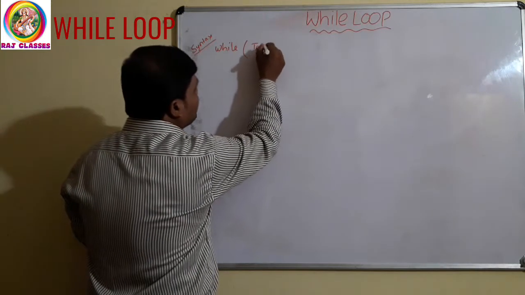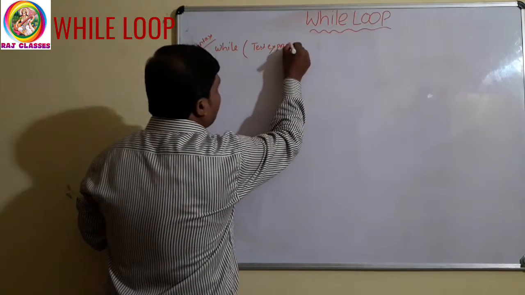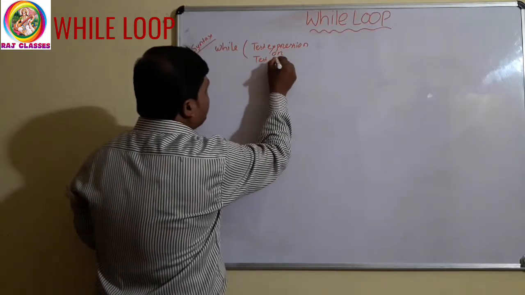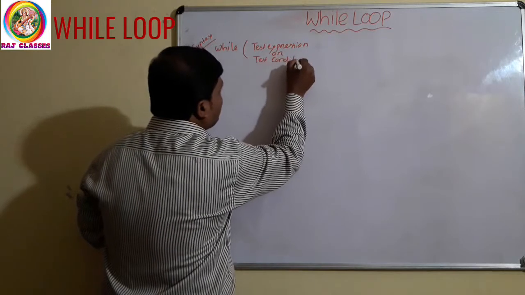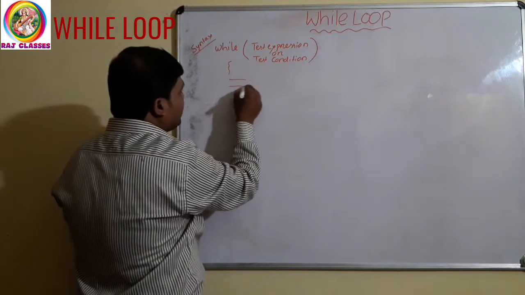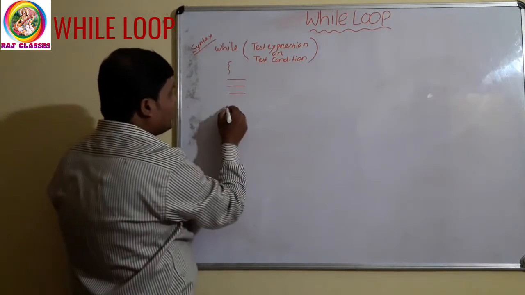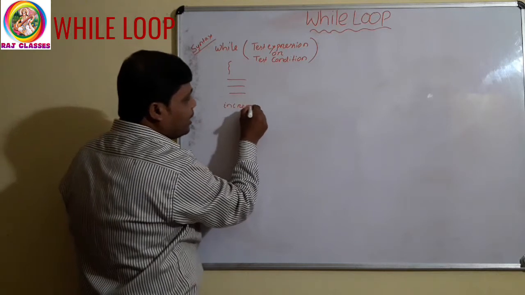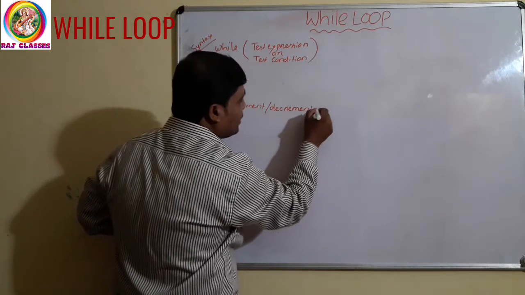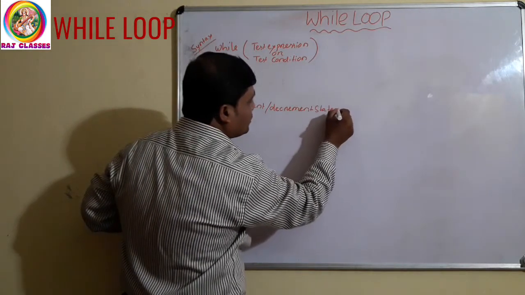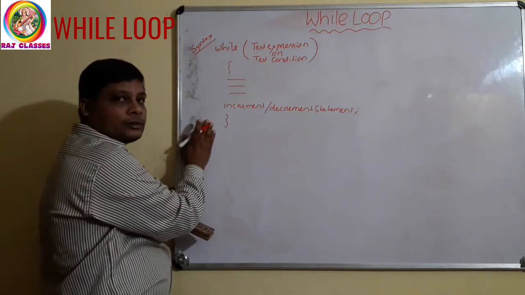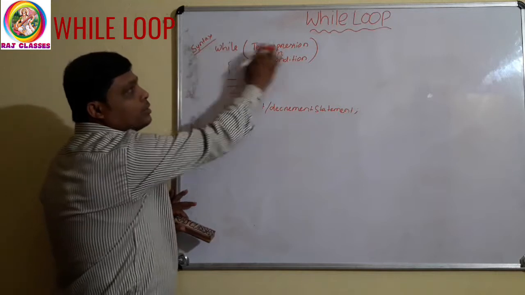This is the test expression or test condition. Clear? Then these are the statements under while loop, and there will be one increment or decrement statement, and this is the end of while. This is the syntax for the while loop.